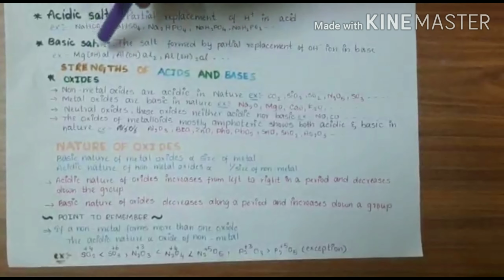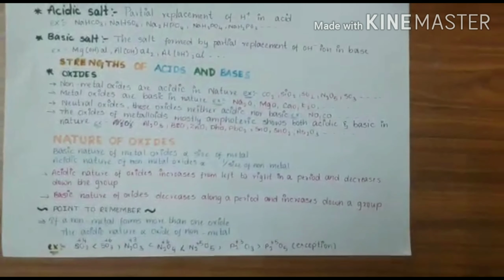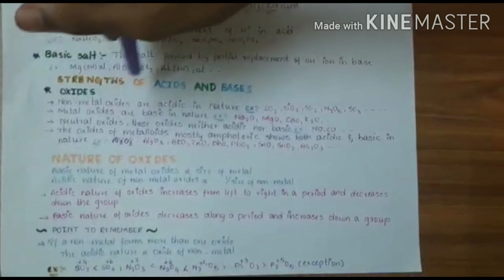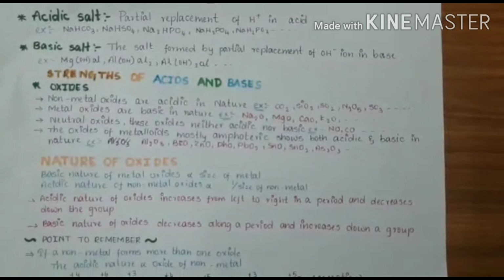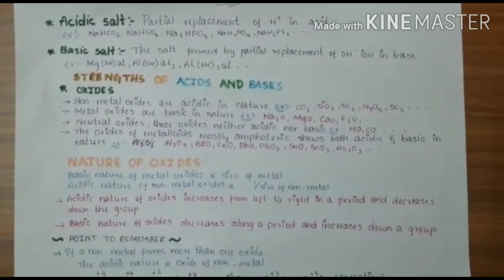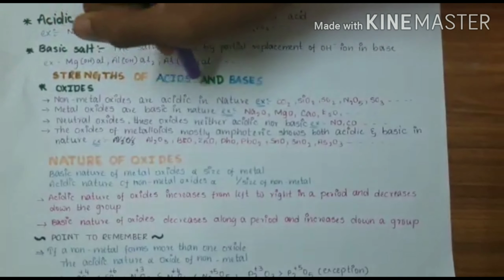Mg(OH)Cl or Al(OH)Cl2, Al(OH)2Cl. Next our topic is strengths of acids and bases. Our first topic in strengths of acids and bases is oxides. Non-metal oxides are acidic in nature.